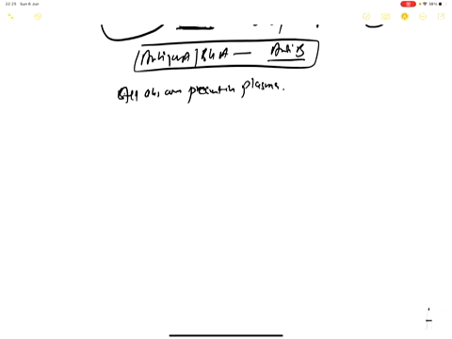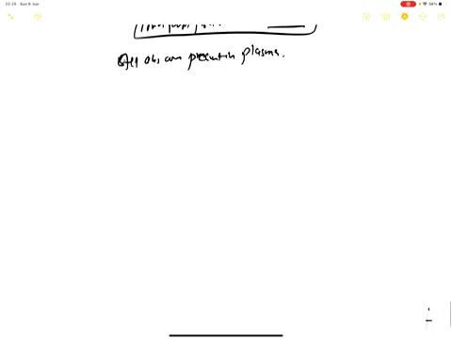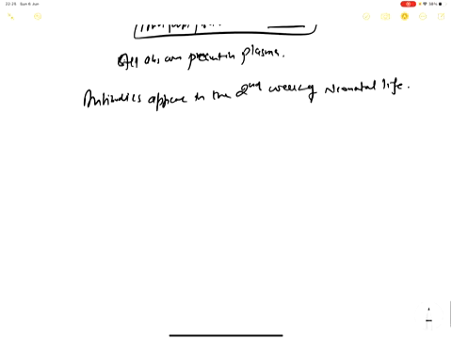Now time of appearance: I have already told you that all these antibodies appear in the second week of neonatal life. That's it.